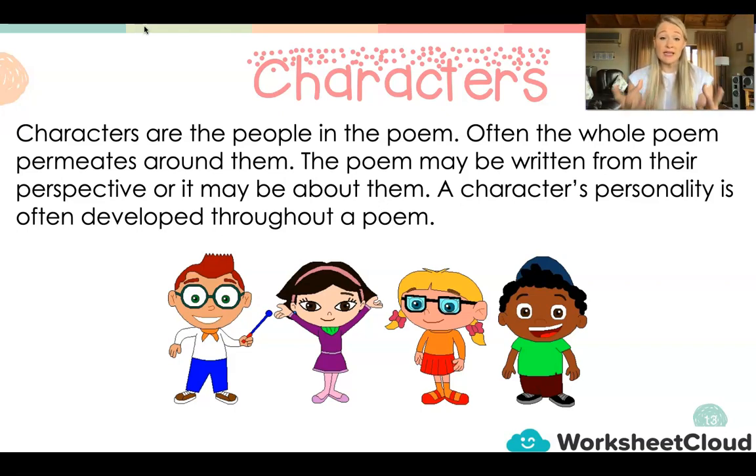And as I've just mentioned, the poem is either written about somebody else, about a particular character, or it could be written in the first person, with the character writing as if they're writing their poem about themselves, for example. So those are the two elements of characters.